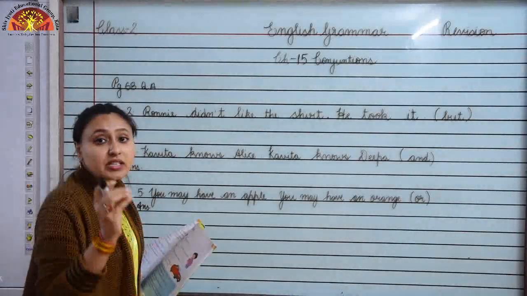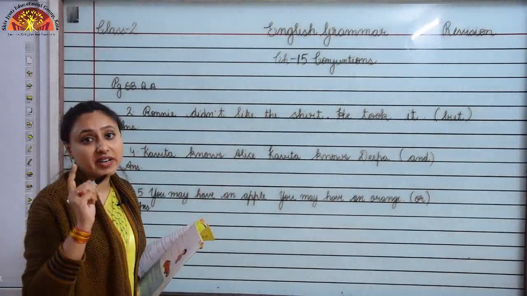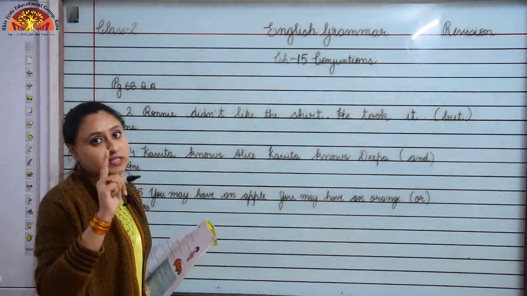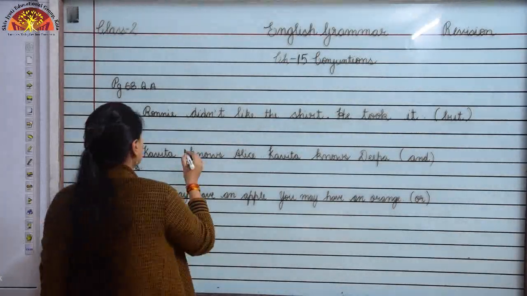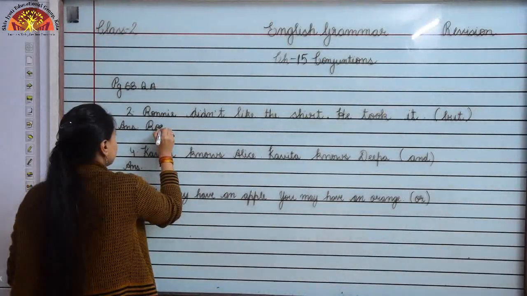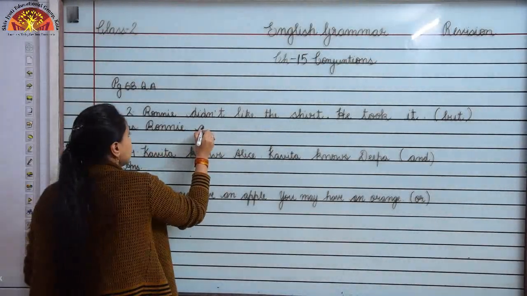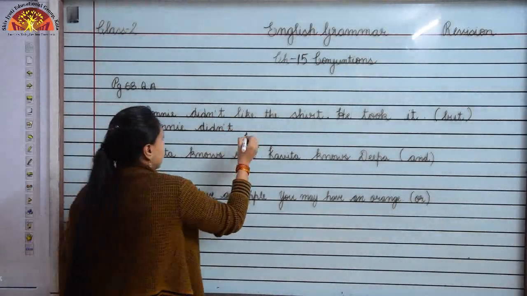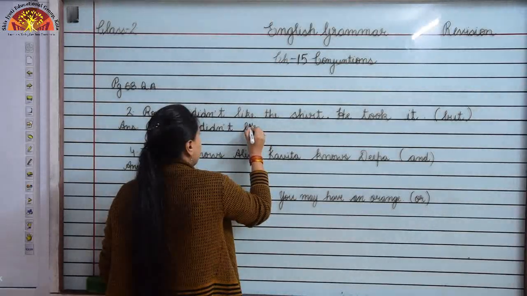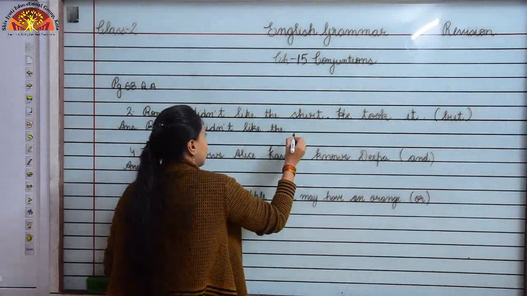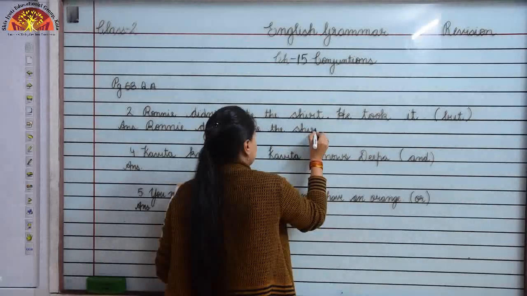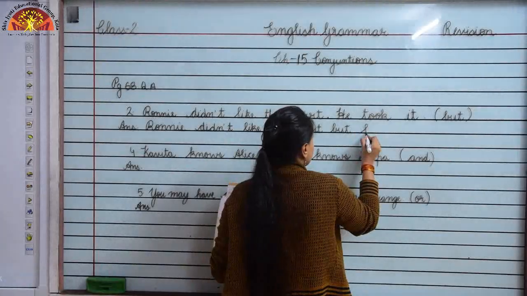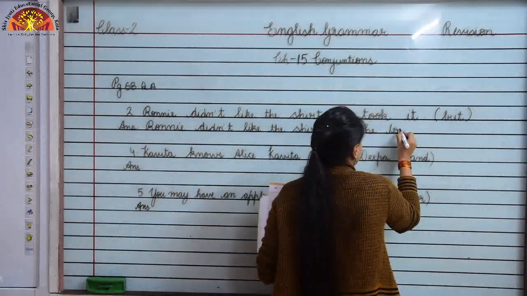So children, when do we use the word but? We use but whenever the sentences are of opposite ideas, okay. So the correct sentence will be, Ronnie didn't like the shirt, but he took it.